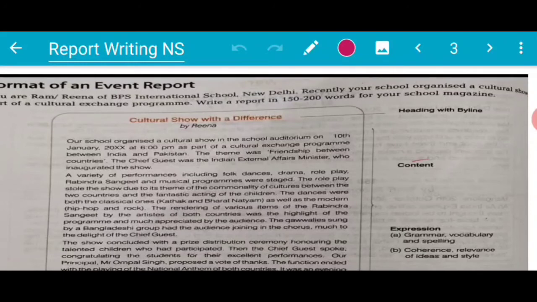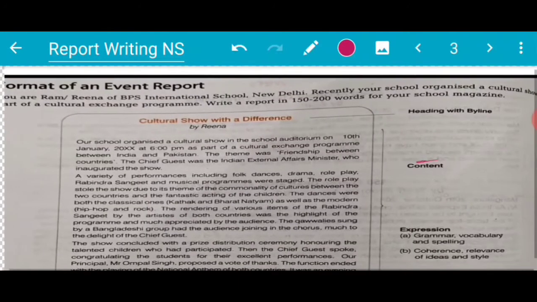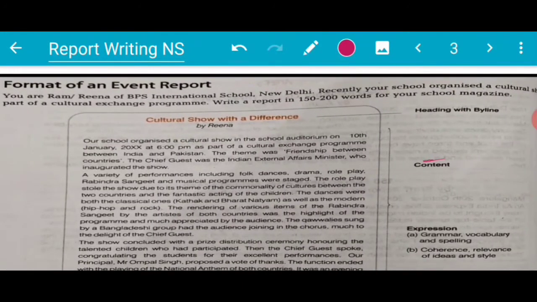Recently, your school organized a culture show as part of a culture exchange program. Write a report in 150 to 200 words for a school magazine. Now, here it is for a school magazine, right? And the last one we did was for a newspaper. So the major difference, what is that? Only the format. In this format we don't need the by-reporter line, and the date and day are not needed. The rest of the entire format is of that kind.